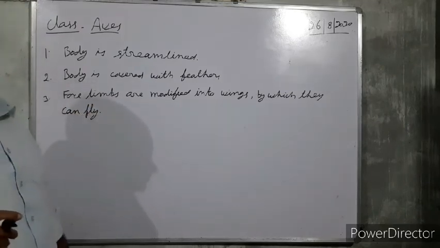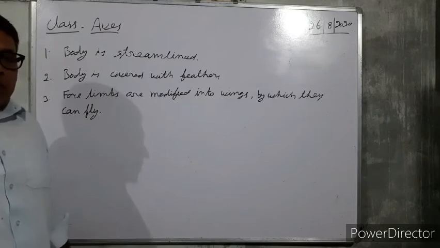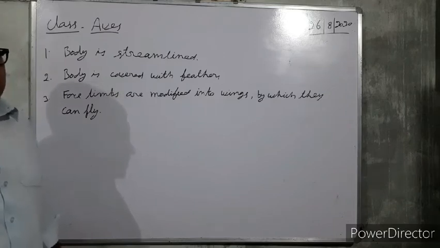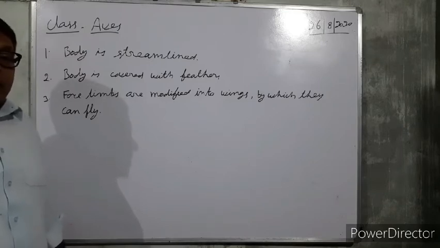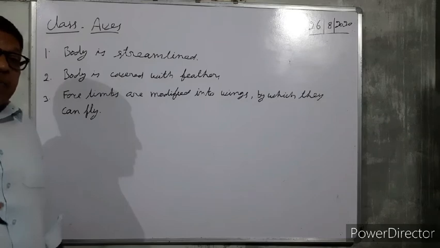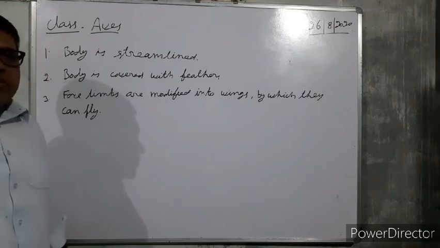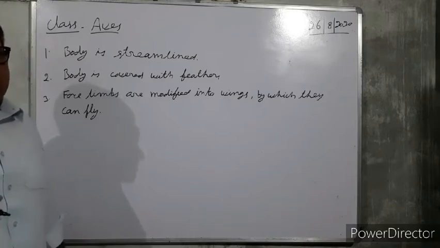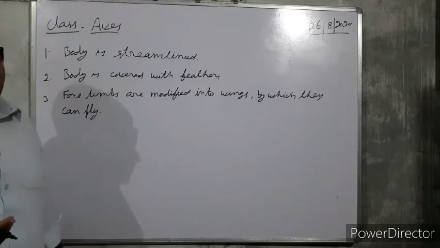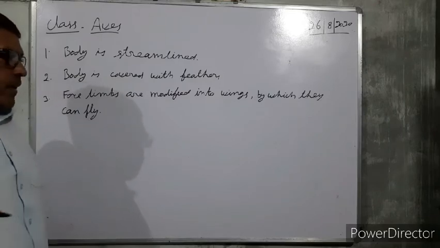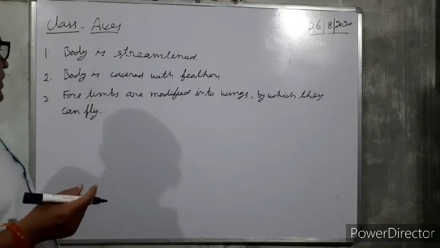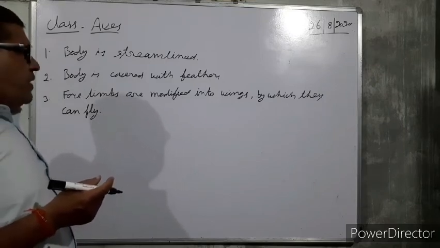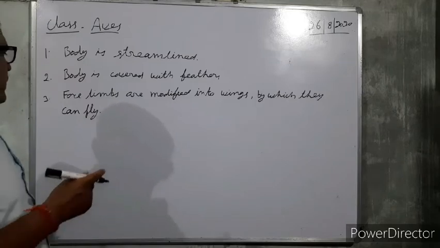But there are a few birds which cannot fly. Such birds are called flightless birds. Why are they flightless, when they have wings? The wings are reduced, or the wing size is very much smaller than the size of the body, so they cannot fly.